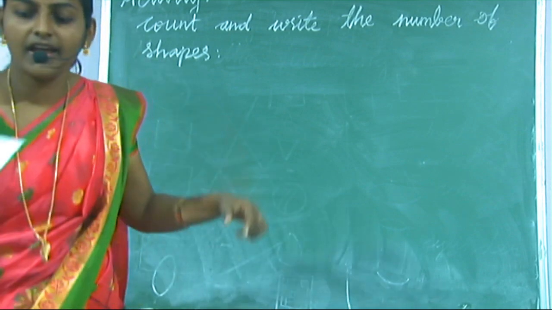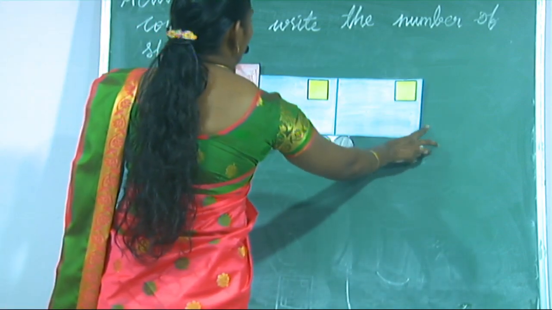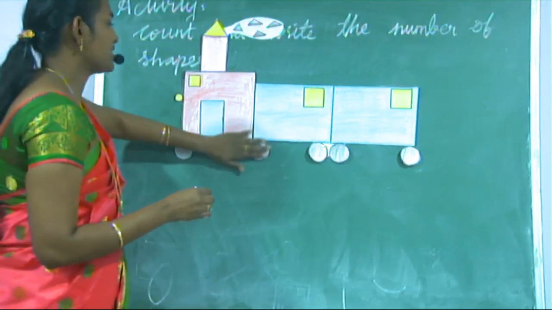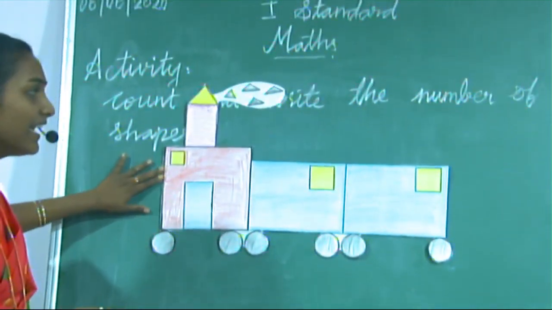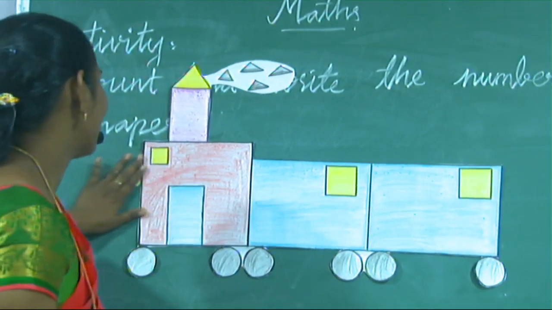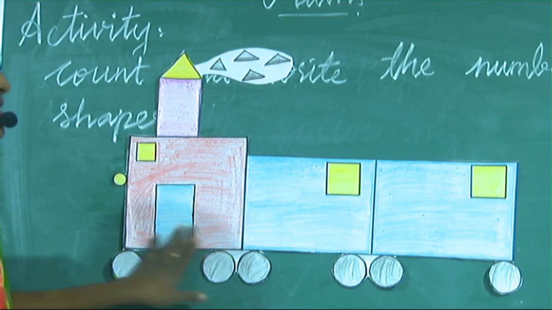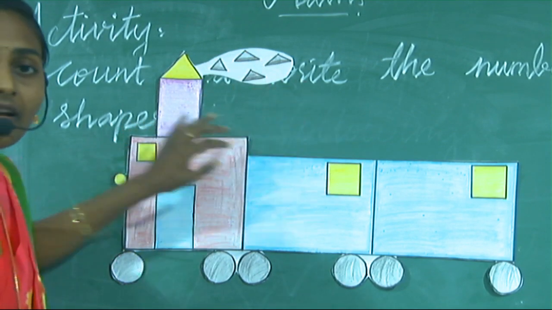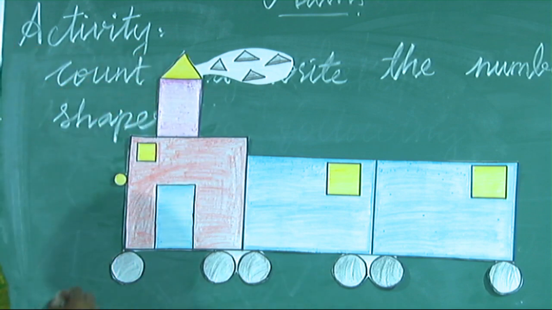Before, I have one picture. Okay, what is the picture? What picture is this? It's just like a train, correct. Okay, what are the shapes in this picture? You just find out what the shapes are here. Is there a triangle here? Okay, triangle.